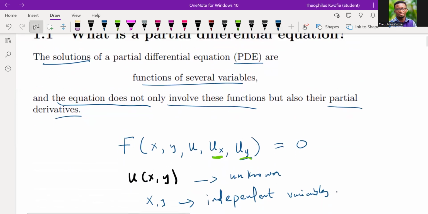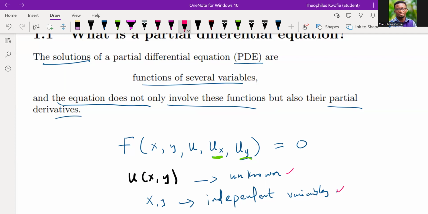Suppose that F is some function composed of x, y, u, partial of u with respect to x, and partial of u with respect to y, equal to a result. This is just the general form of a PDE. The u over here is the unknown. We denote u of x, y as the unknown, and the x and the y we call the independent variables. So please, let's take note of that.